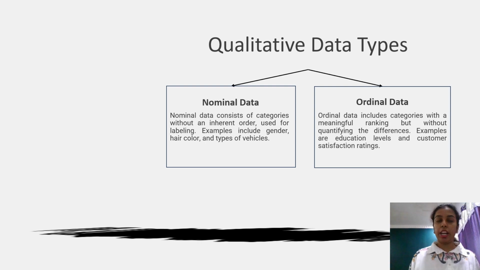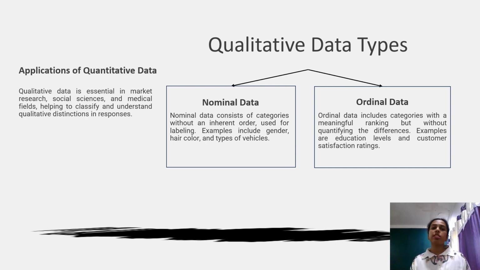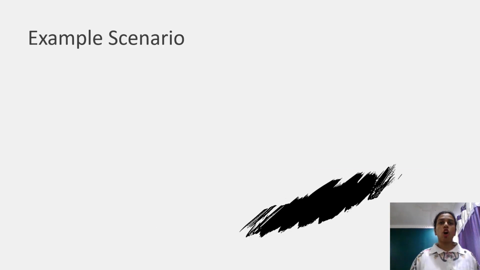Examples of qualitative data can include marital status, single, married, divorced, types of cuisine, Italian, Chinese or Indian, or survey responses, agree, neutral or disagree, or different types of colors, red, green, blue, are all examples of qualitative data type. Qualitative data is essential in market research, social science, and medical fields, helping to classify and understand qualitative distinctions in responses.